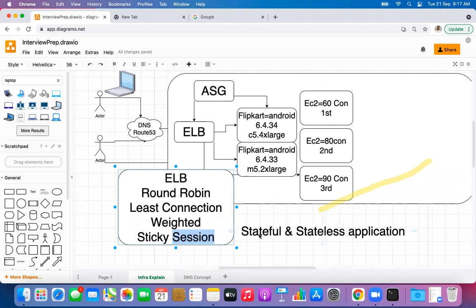So if it is stateful only, then sticky session is useful. Otherwise, not. Although you can implement it, that is of no harm, and that is of no benefit.